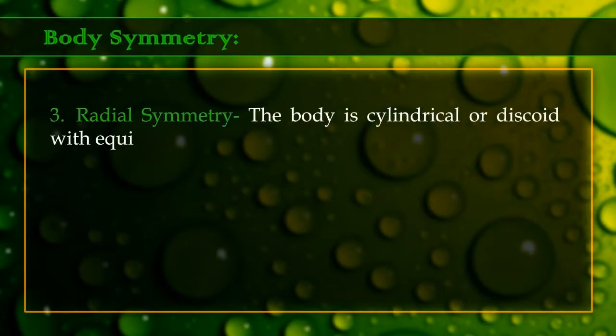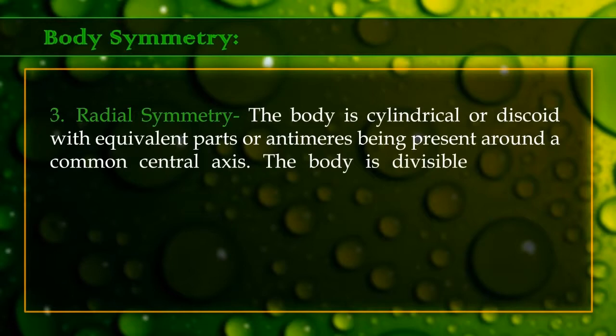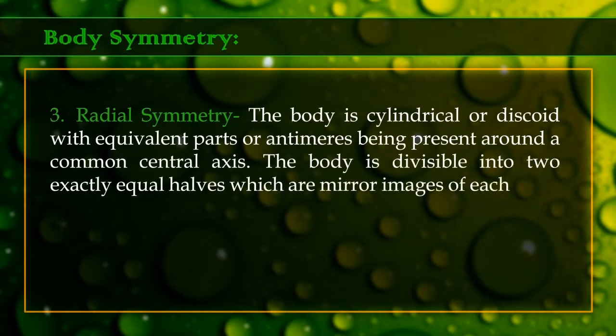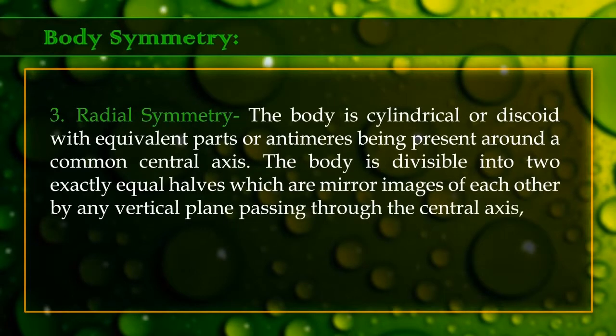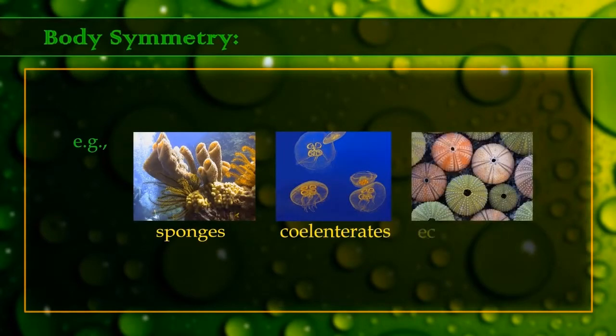3. Radial symmetry. The body is cylindrical or discoid with equivalent parts or antimers being present around a common central axis. The body is divisible into two exactly equal halves, which are mirror images of each other, by any vertical plane passing through the central axis. Example, many sponges, coelenterates, and echinoderms.